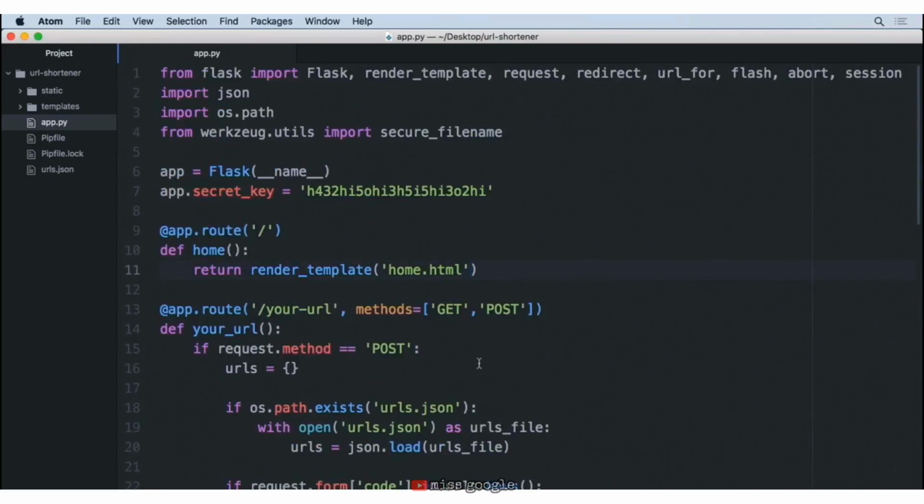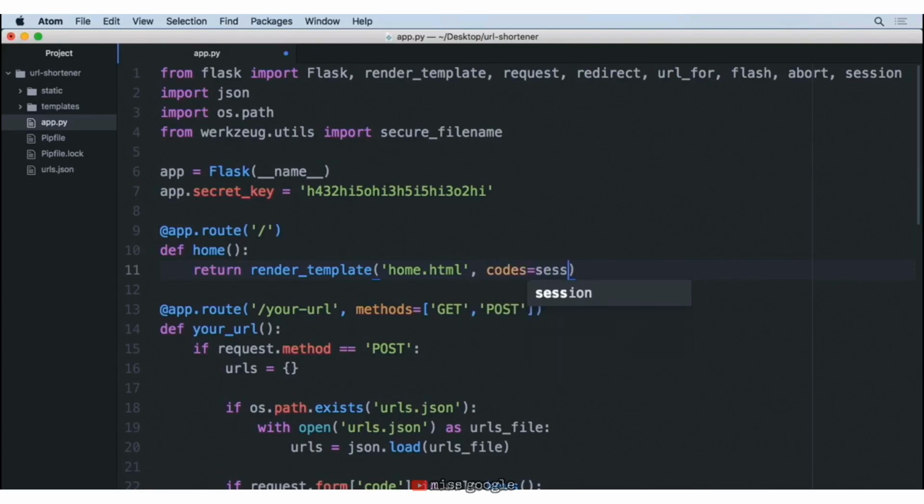So let's go ahead and, besides saying that we want home.html, let's say that we also want to provide all the different codes that come as part of the cookies. So we're going to go ahead and say here, codes is equal to, and this is where we want to get access to that session.